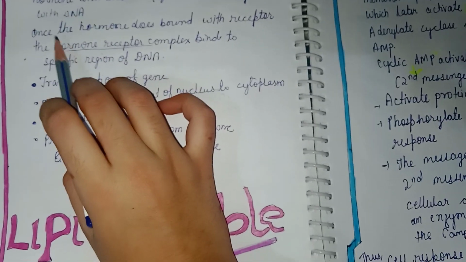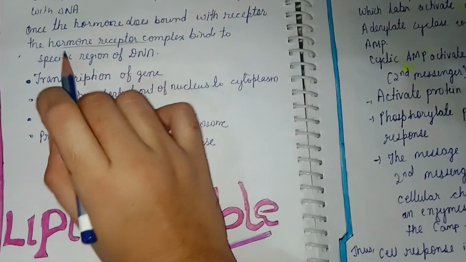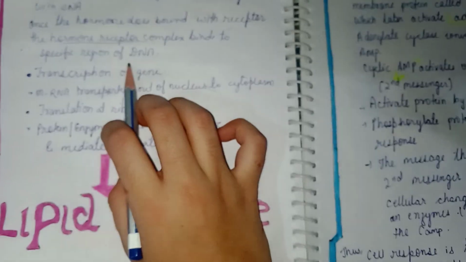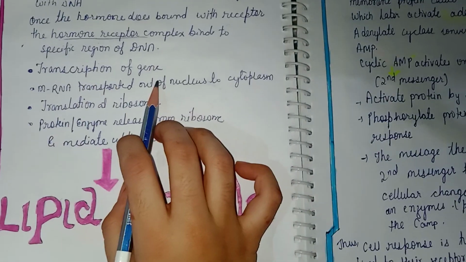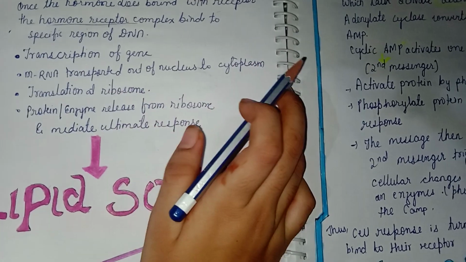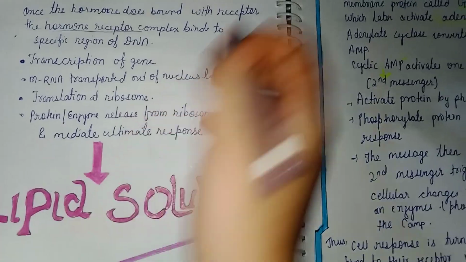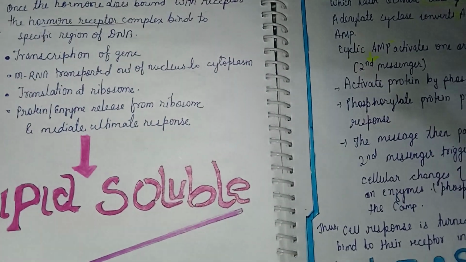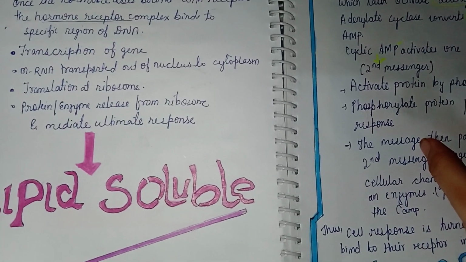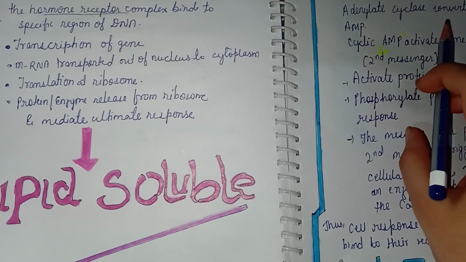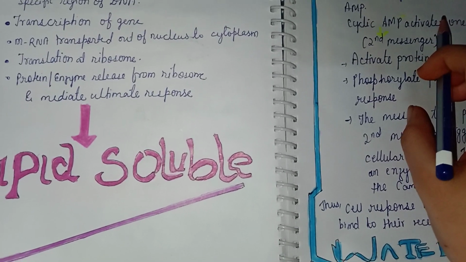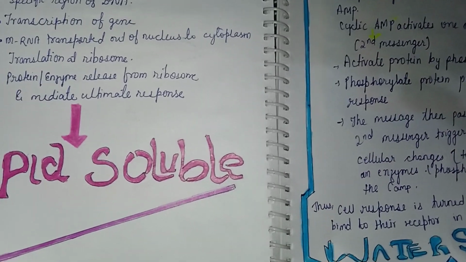Now, once the hormone is bound with the receptor, the hormone-receptor complex is formed, as I said earlier, and it binds to a specific region of DNA. Then transcription of the gene happens. Then mRNA is transported out of the nucleus to the cytoplasm. Then translation happens, and as we studied earlier in intermediate, from translation there is a formation of protein. Then the protein enzyme is released from ribosomes and it mediates the ultimate response. This was the lipid-soluble.